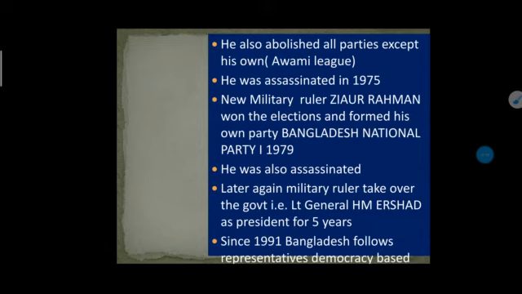So you get an understanding of the journey. I hope you all understand that after Sheikh Mujibur Rahman was assassinated in 1975, a new military ruler, Ziaur Rahman, came and formed his party after winning the election, and again he was assassinated. Then Lieutenant General H.M. Ershad came as president for 5 years. And finally, in 1991, Bangladesh followed representative democracy, which is based on the multi-party system. So I hope you are all clear about it.